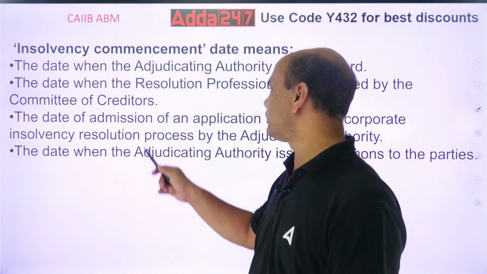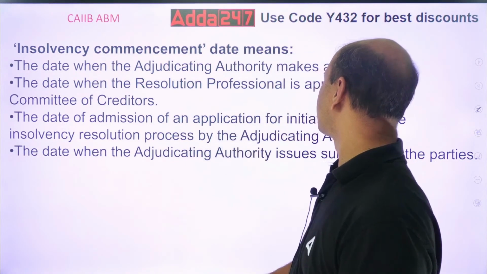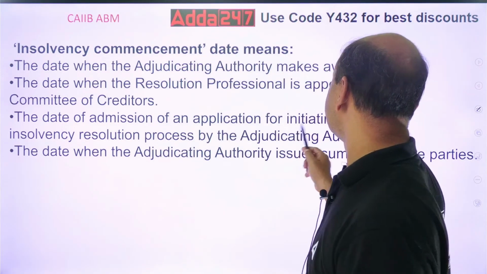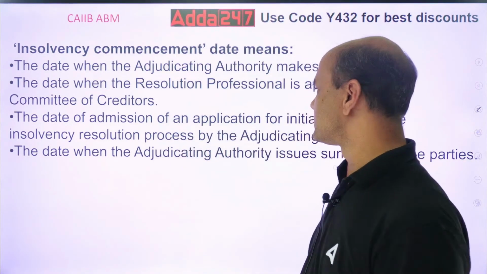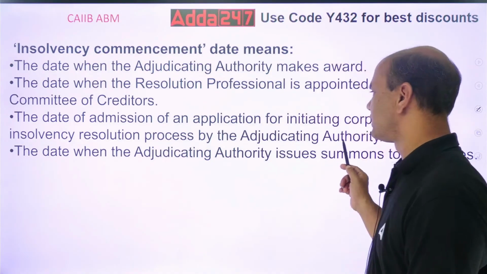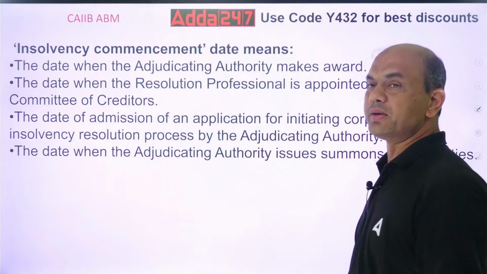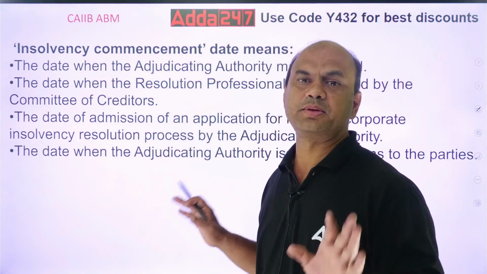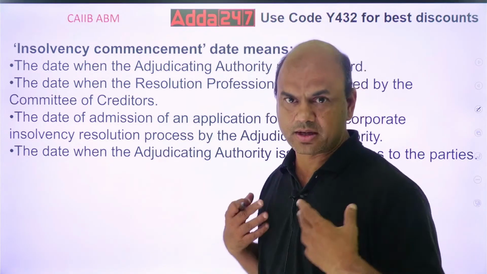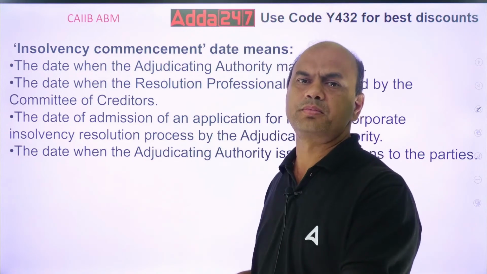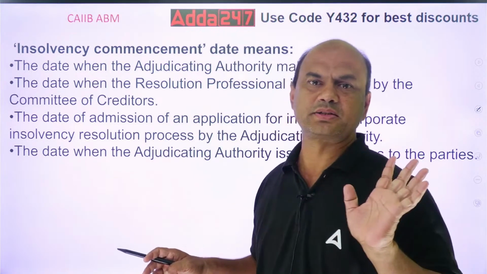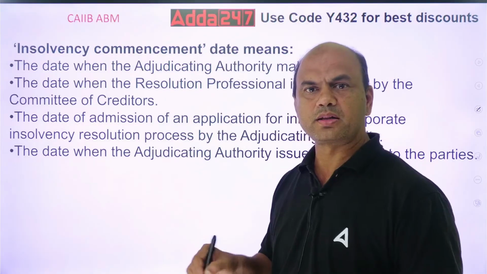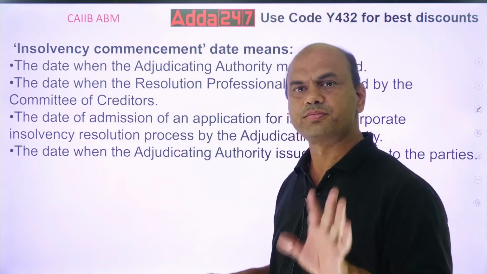Third one, the date of admission of an application for initiating corporate insolvency resolution process by the adjudicating authority. So date of admission, when the case gets admitted for this IBC. Admitted. I am the company. I go to the IBC and say, see, this is my case. They take it, put it in their register, admitted.